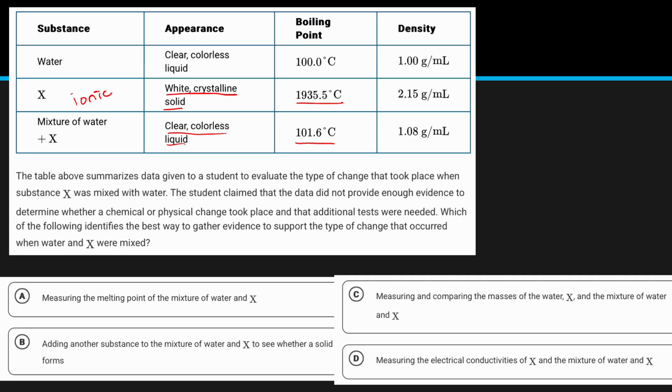So in order to double check that this is just a physical change and that the ionic solid is only splitting into its constituent ions, the best way to check that is to check the electrical conductivity of X by itself, which should not conduct electricity because it's a crystalline solid, and then X inside the water because then it should conduct electricity because it has free-flowing ions. So D would be the answer here.